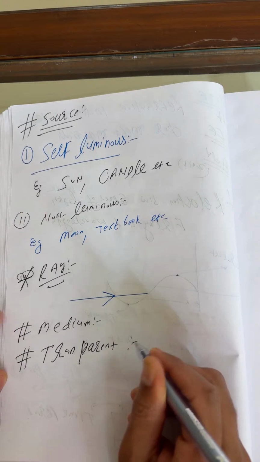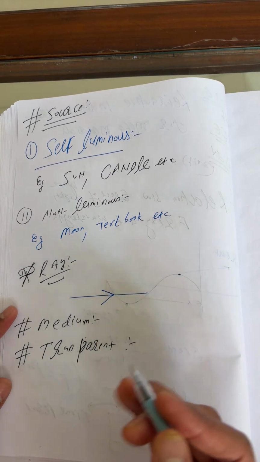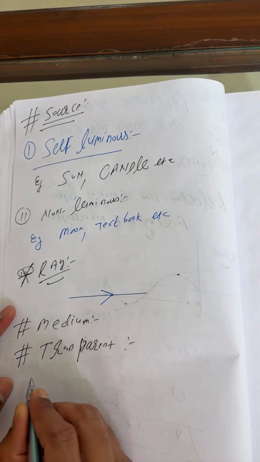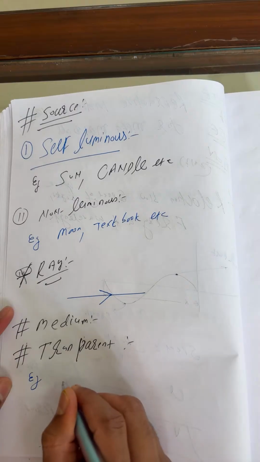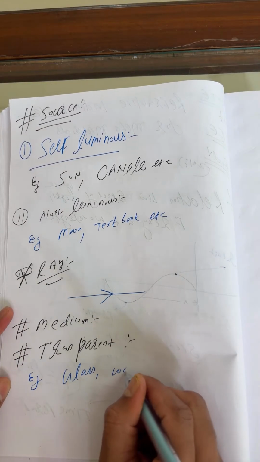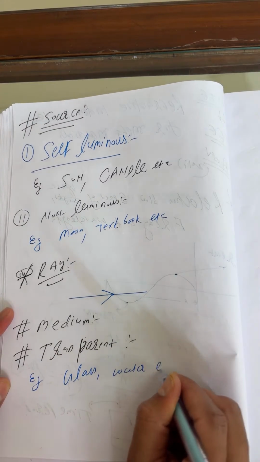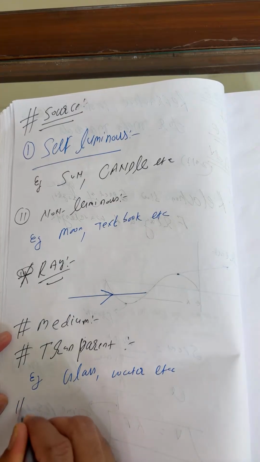What is transparent? This is what you can see. A transparent medium is the medium through which light can propagate. Tell me an example, children. This is glass, water, etc.